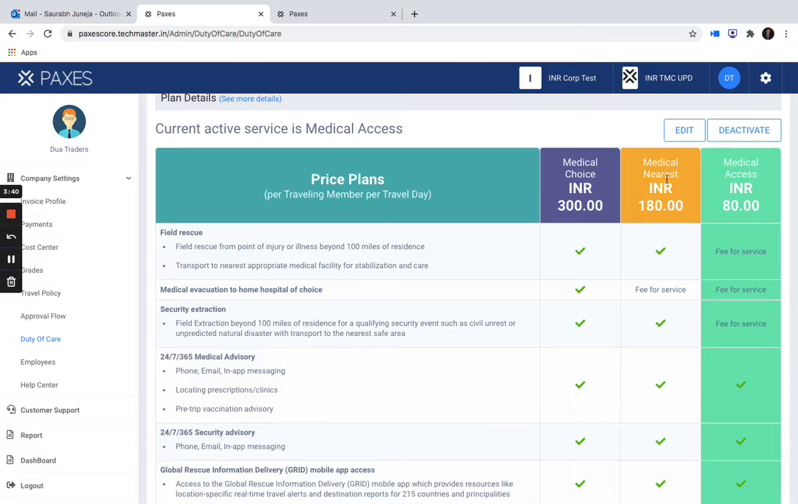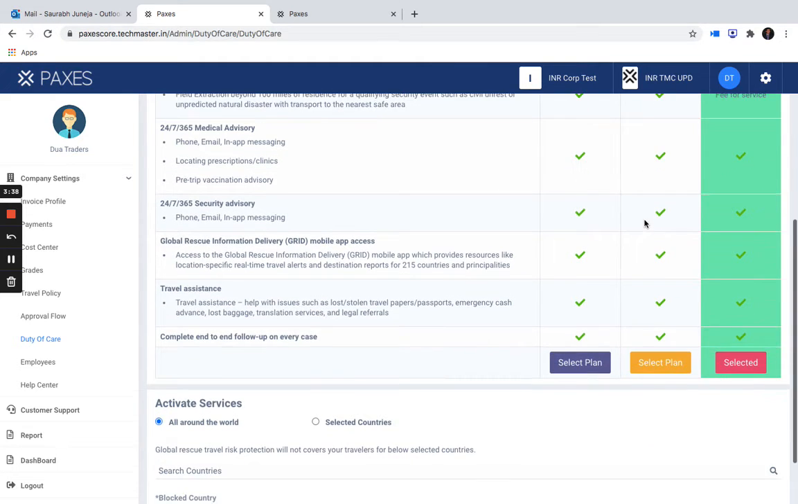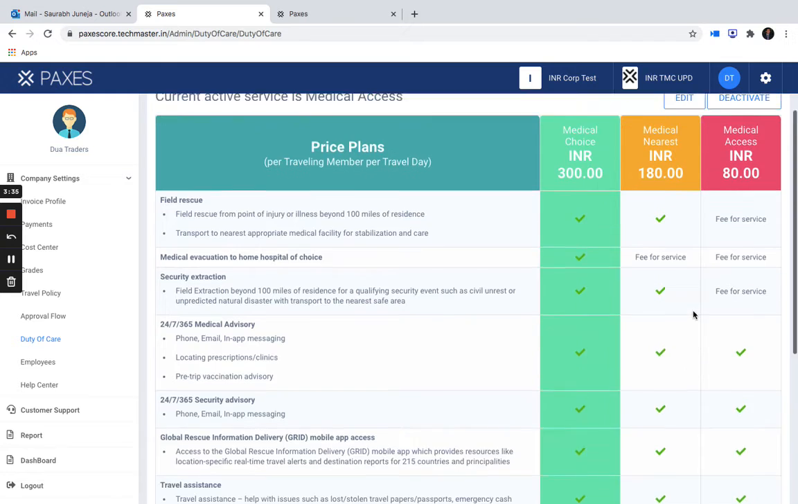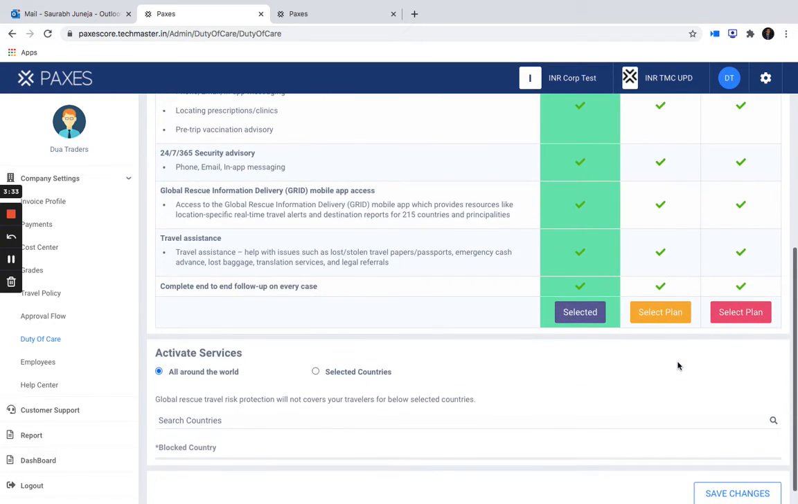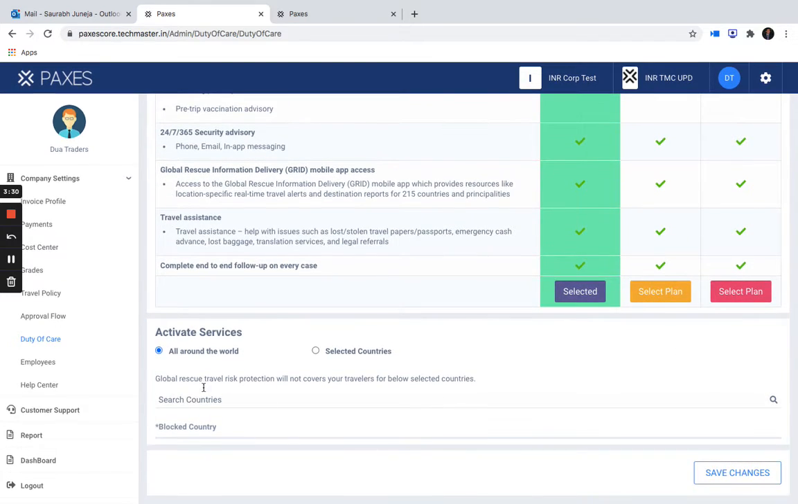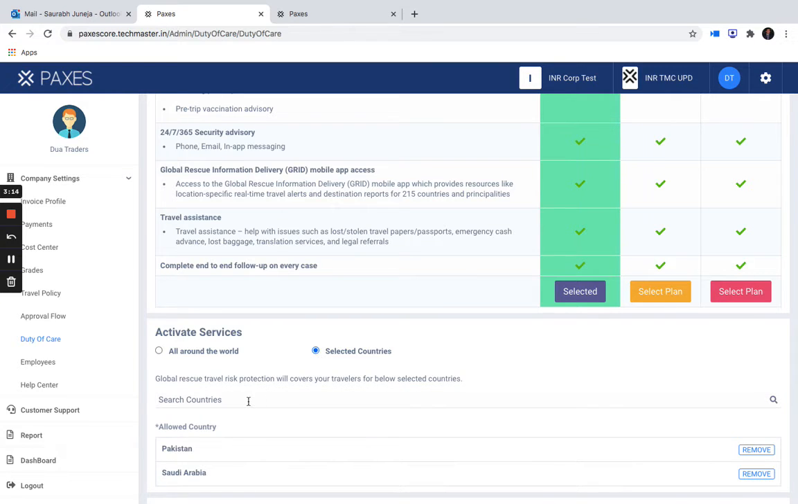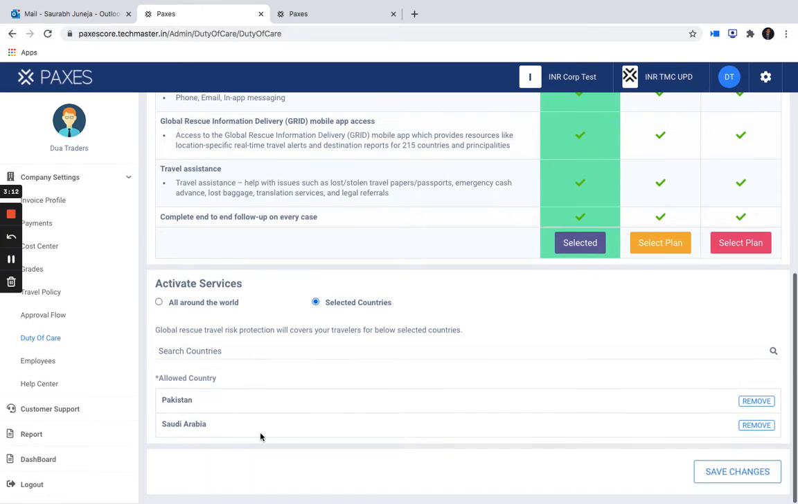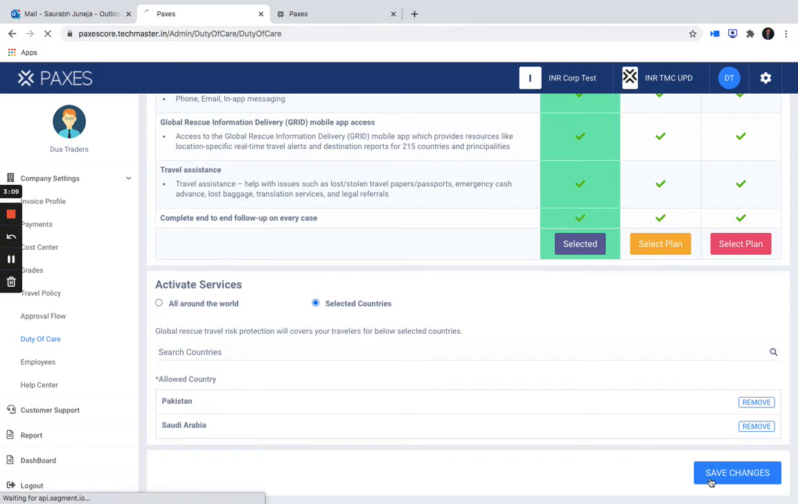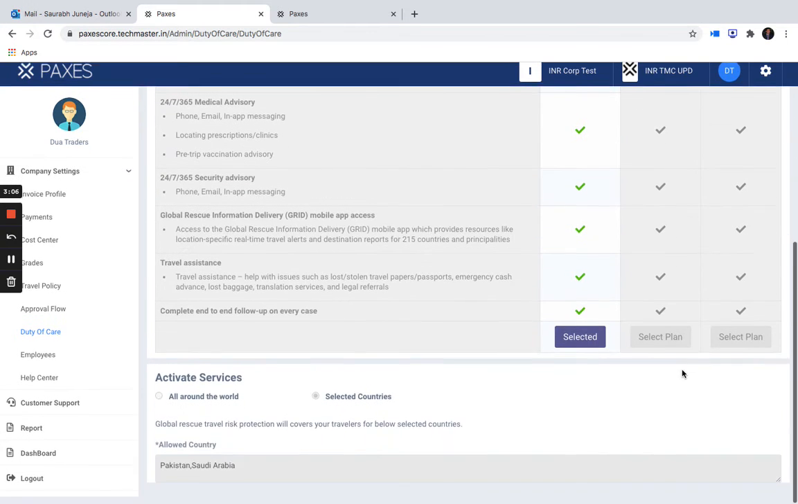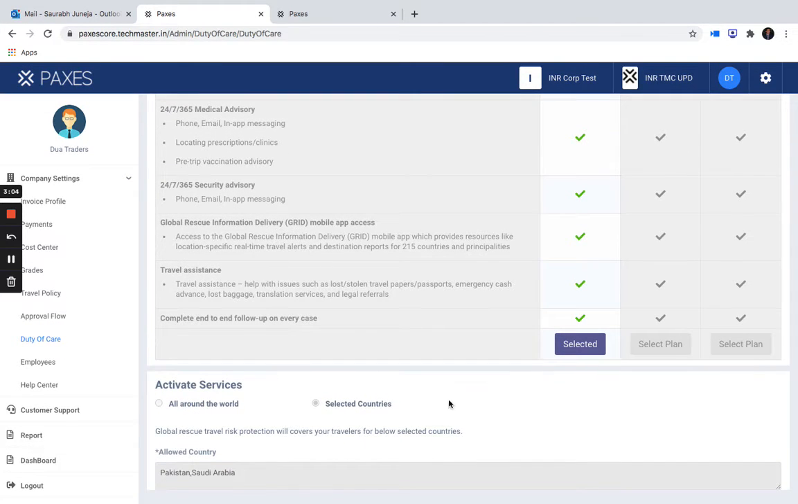If I edit it, I can actually choose the plan, either this plan or this plan. And while I'm changing the plan, I can also select that these services are applicable for all around the world except certain countries. Or I can choose the services only for selected countries. Let's say maybe these countries only. And this service is activated for only these countries.